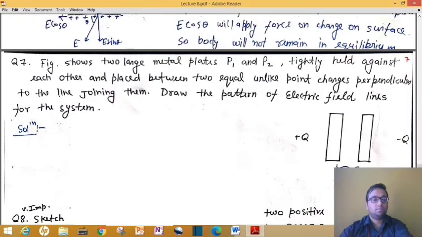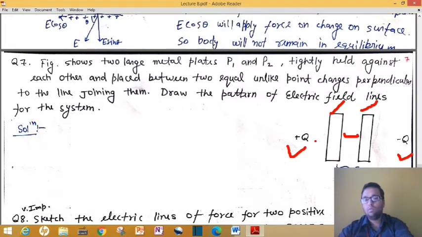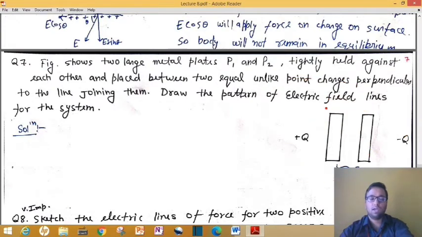Now next question. In this question we have two charges, plus q and minus q, and we have two metal plates. Remember there is no gap here. I have just drawn it by mistake, but there is no gap actually. These are held with each other and both are of metal. Then the question is that if you place plus q charge here and minus q charge here, how will the electric field lines be drawn for this whole system? For this whole system you have to make electric field lines.